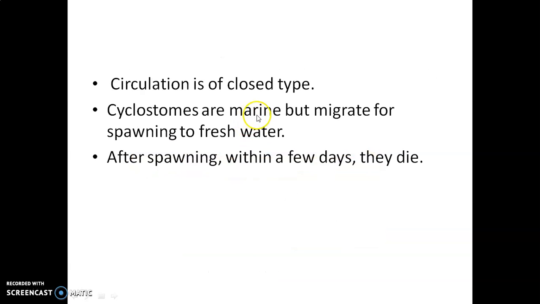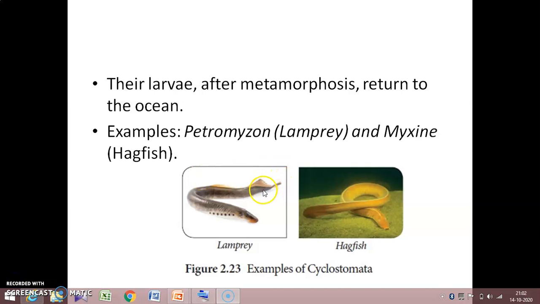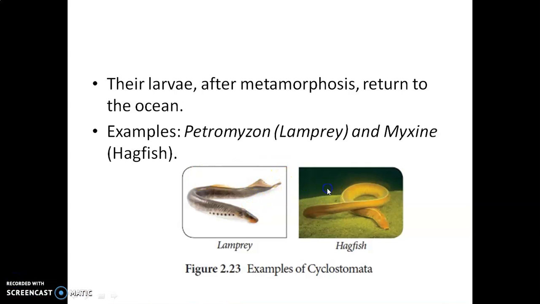Okay. Then about their circulation, it is of closed type, and cyclostomes are marine but migrate for spawning to fresh water. Okay. So after spawning, within a few days they die. Their larvae, after metamorphosis, return to the ocean, to their habitat itself. Examples, lamprey, Petromyzon and Myxine. So study these two examples, lamprey and hagfish.